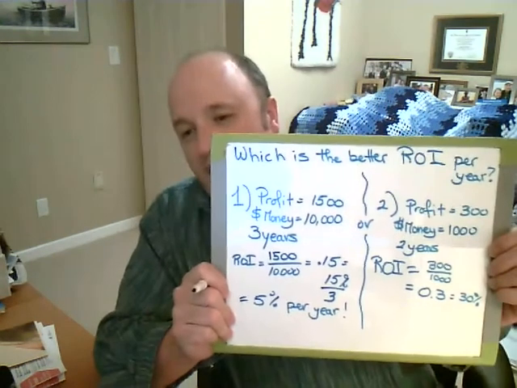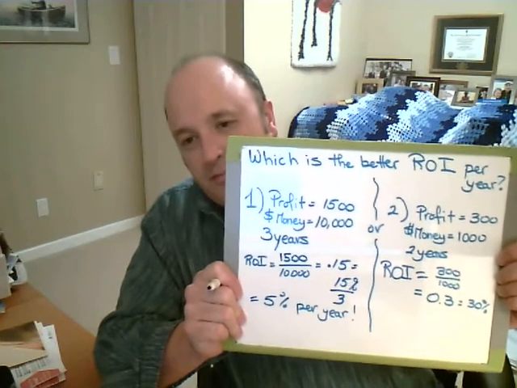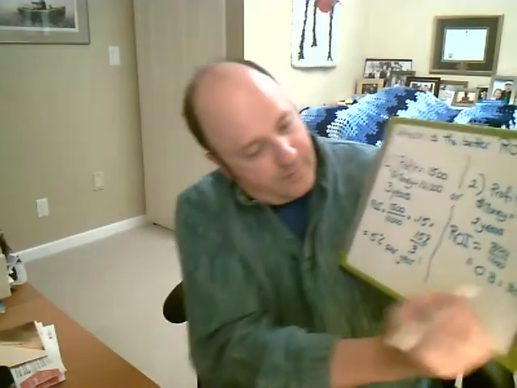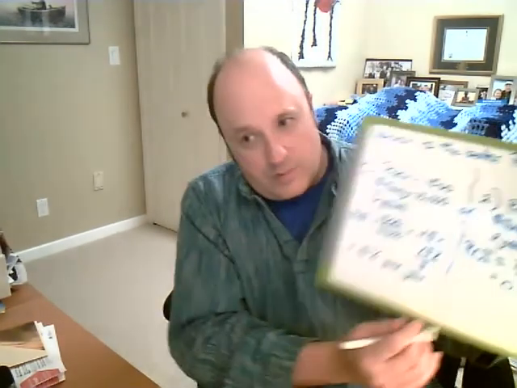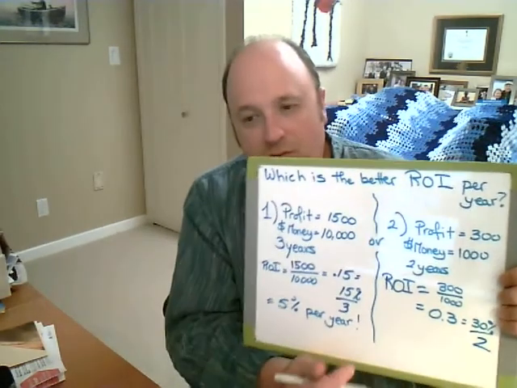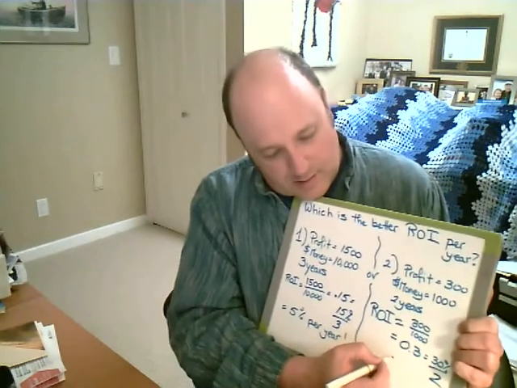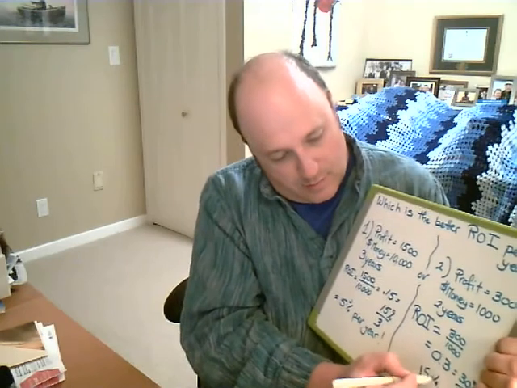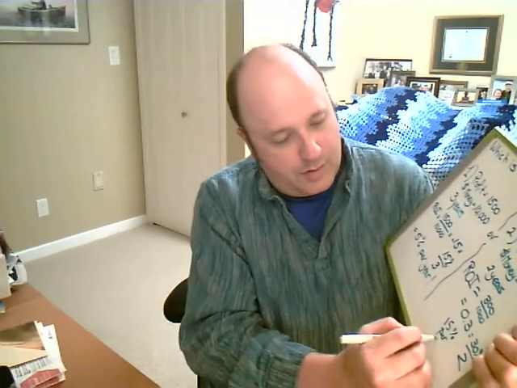So the return on that investment was 30%, and I did it over 2 years. So I've got to divide that by 2, and so that gets me 15% per year.